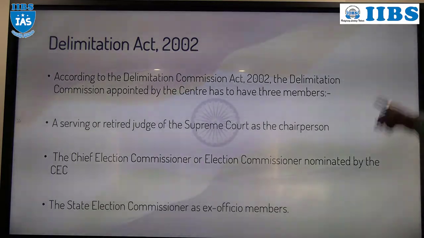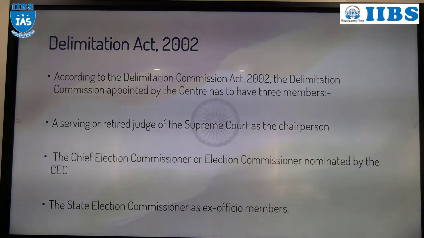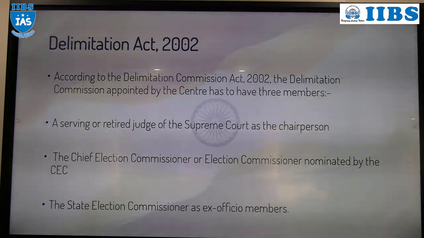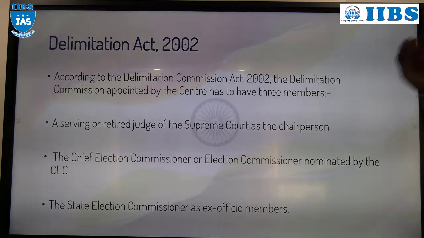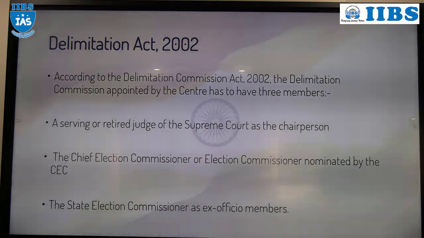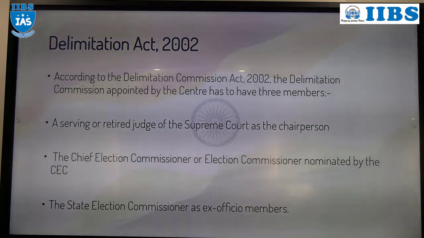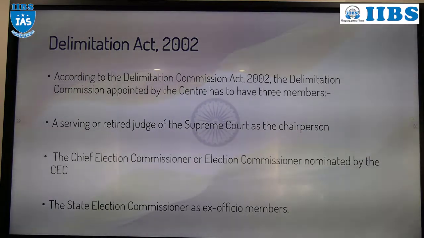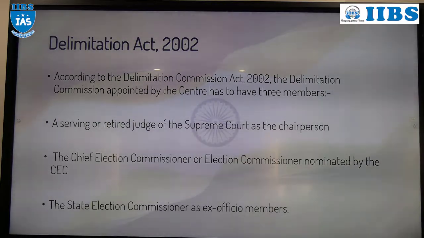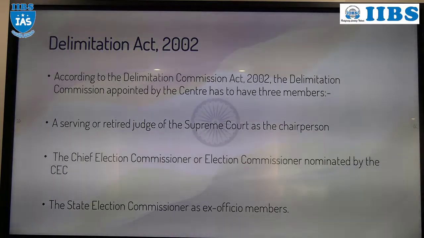So who will establish it? The central government. For how many years? 3 years. How many members are there? 3 members: a chairman and 2 members. Who can be the chairman? Either a current judge or a retired judge of the Supreme Court. The second person is either the Chief Election Commissioner or an Election Commissioner, which will be decided by the Election Commission of India.